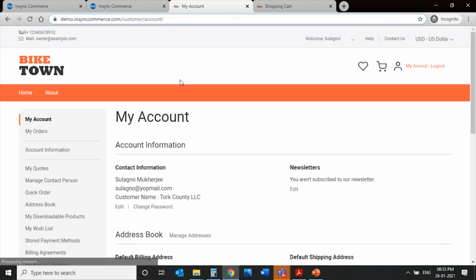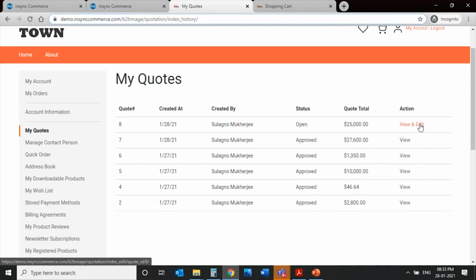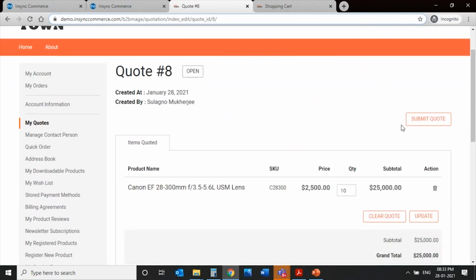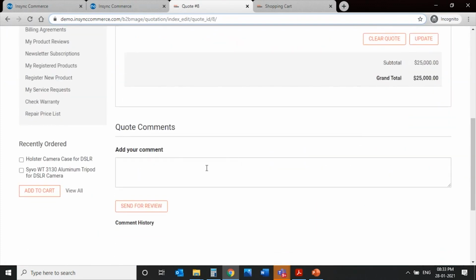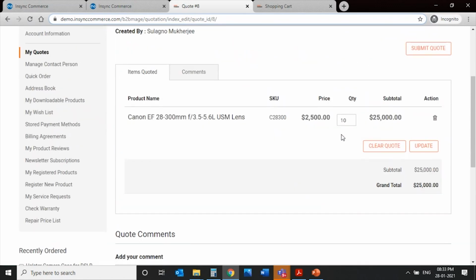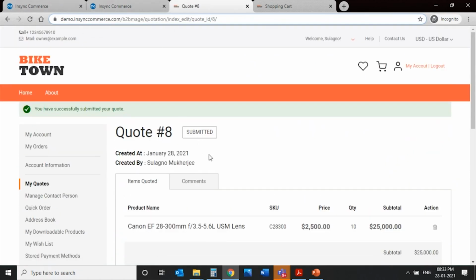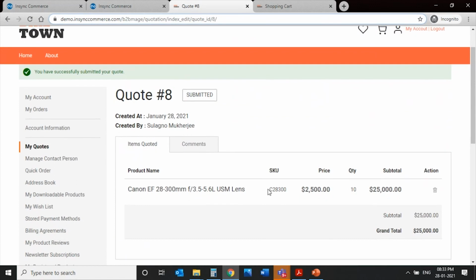I go to my account and I have a place called my quotes, and this is a quote that I've created in open status, and I can write a comment. Need at 2300 in 10 units, and I can submit this quote. Now from the back end, the admin has to approve this quote and participate in the negotiation.